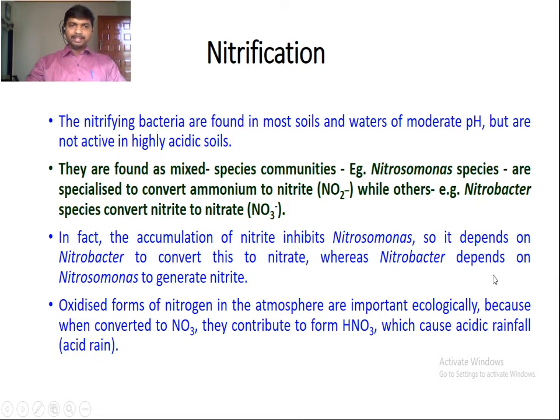Nitrobacter depends on Nitrosomonas to generate nitrite, while Nitrosomonas depends on Nitrobacter to convert nitrite to nitrate, because the accumulation of nitrite inhibits Nitrosomonas. So both bacteria depend on each other to get the oxidizable substances like nitrite and nitrate.